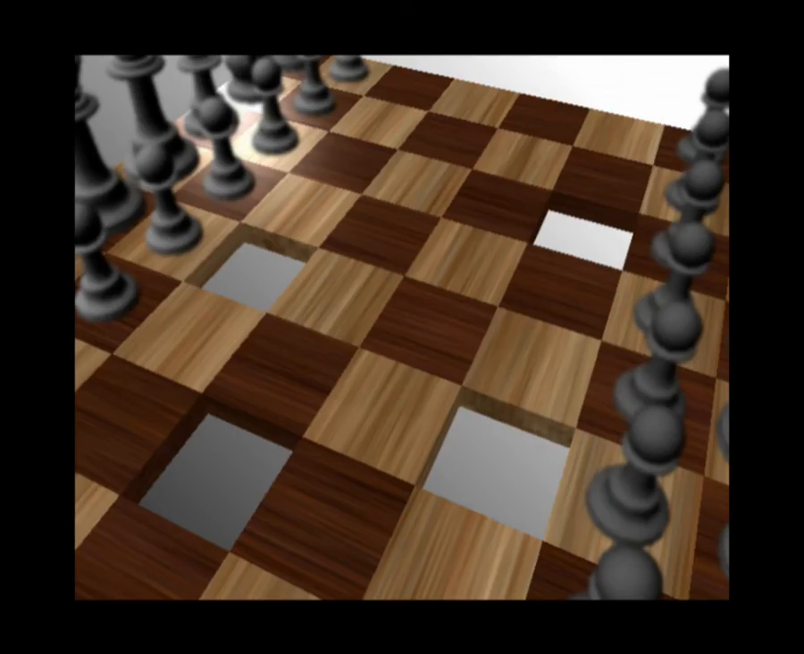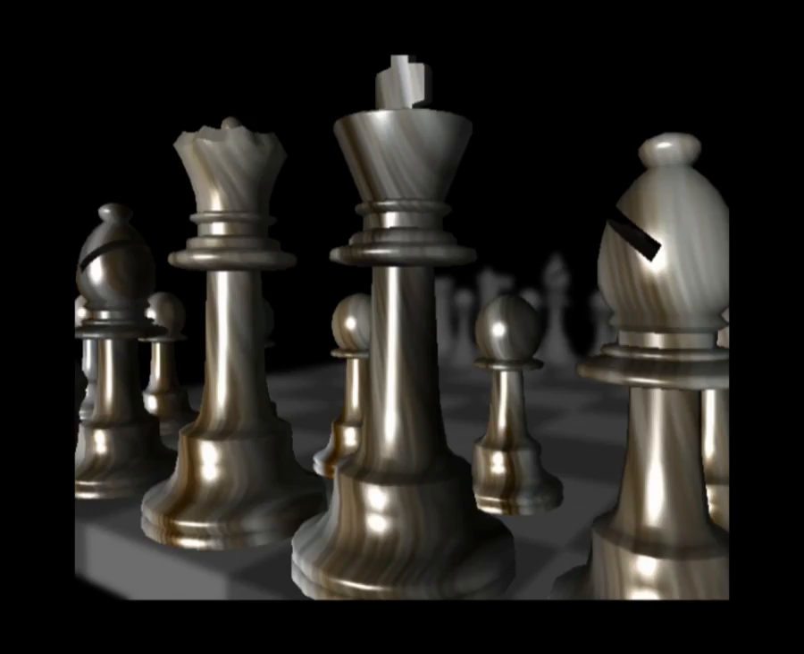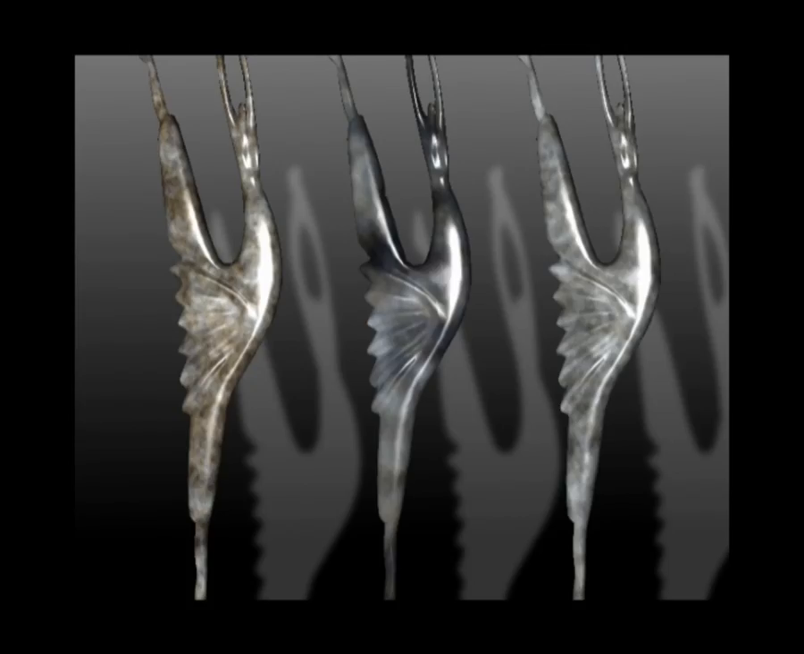In addition, our noise inherits the properties of Gabor noise and allows us to model anisotropic materials such as the wood of this chessboard, or the patterns of these chess pieces and statues.